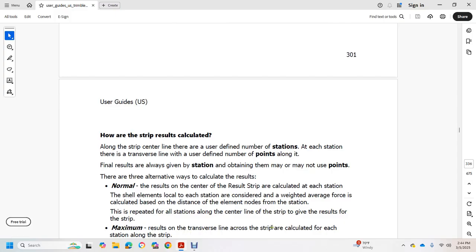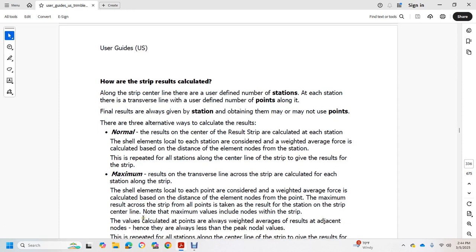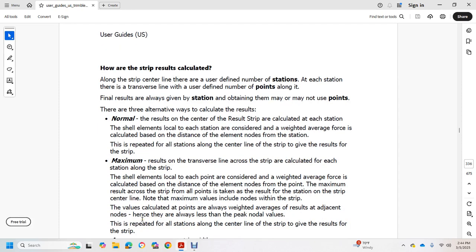Maximum: the maximum result along the transverse line across the strip is calculated at each station along the strip. The shell elements local to each point on the strip are considered, and the weighted average force is calculated based on the distance of the element nodes from the point. The maximum result across the strip from these points is taken as the result at the station on the strip center line. The maximum value includes the nodes on the strip, with values calculated at the points always being a weighted average of the adjacent nodes, and hence they are not always at the peak nodal values.